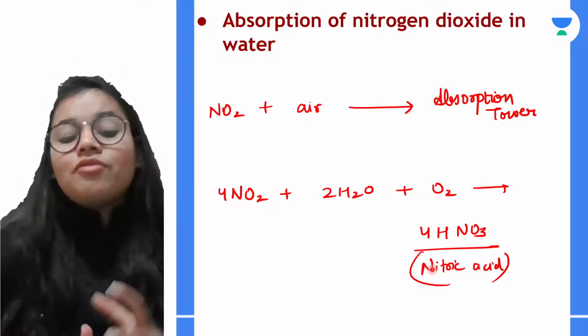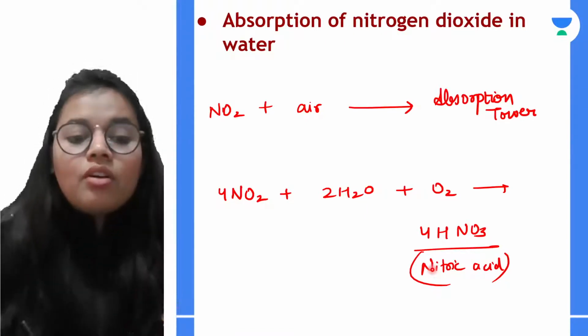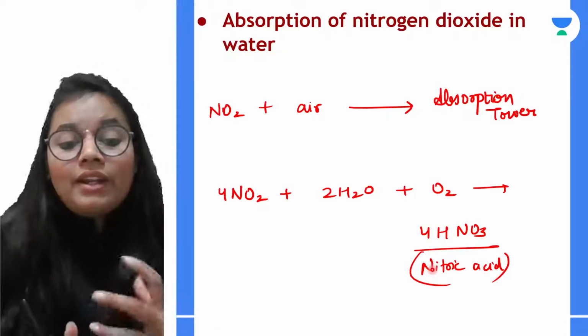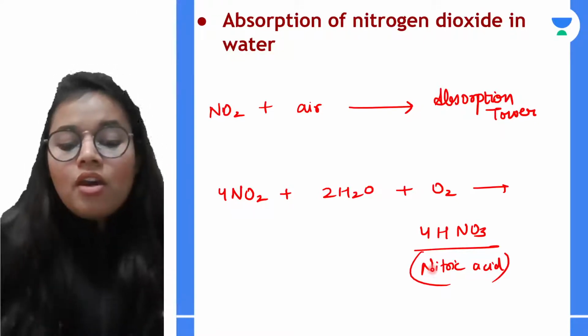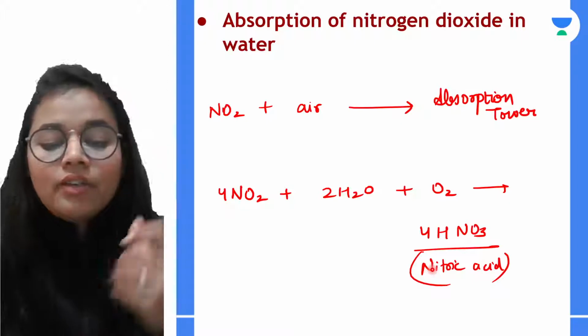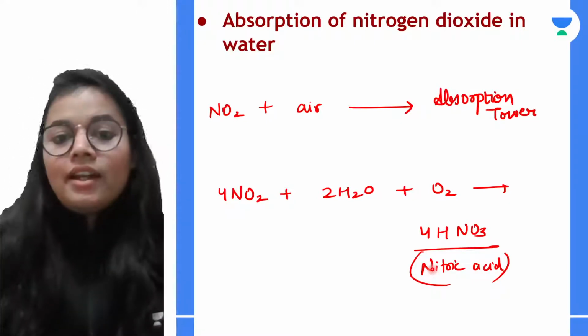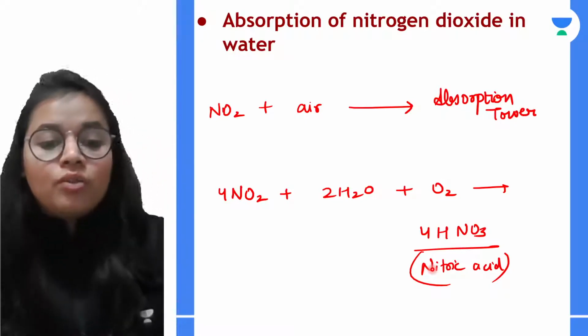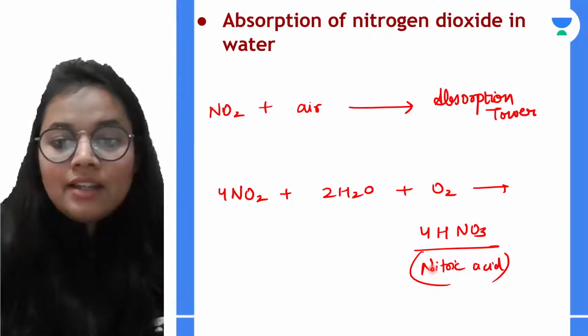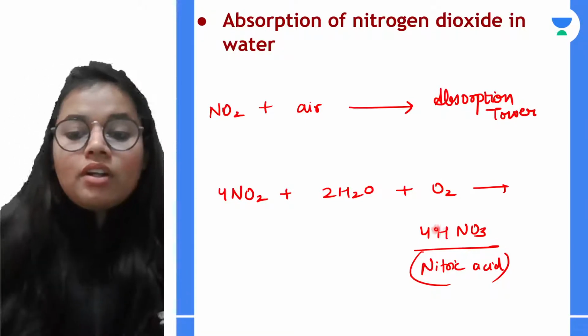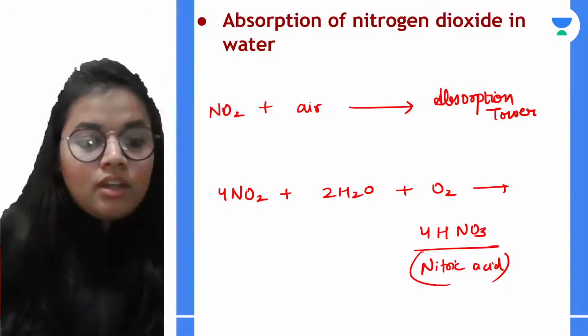And if we need the purest nitric acid, that is up to 98% pure, how do we get it? We distill it over sulfuric acid, and this 98% pure acid is known as fuming nitric acid. Kindly remember what it is known as.